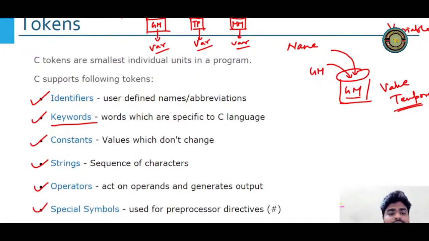I have got one garam masala. Perfect. Thank you. Okay, so that is what is my keyword.